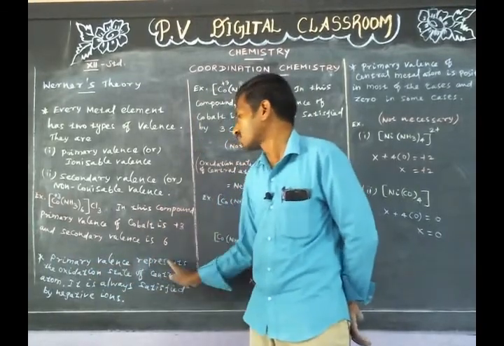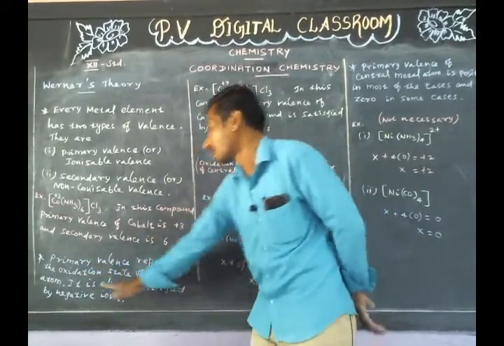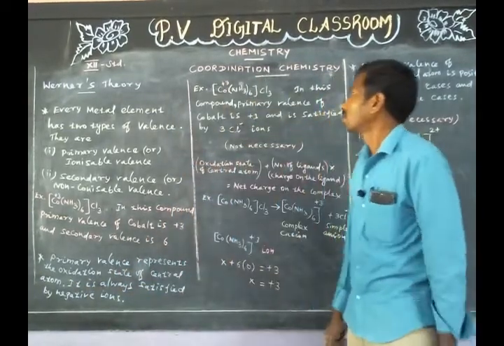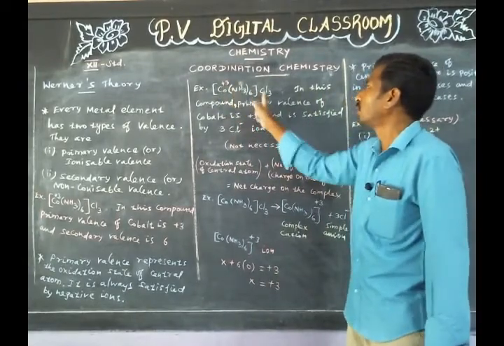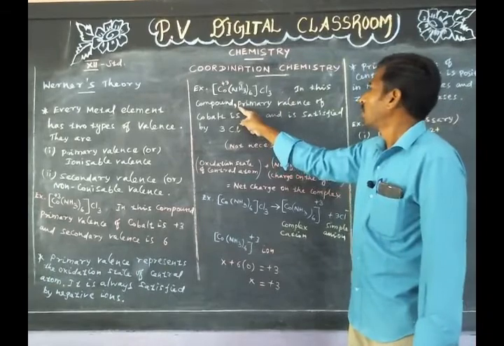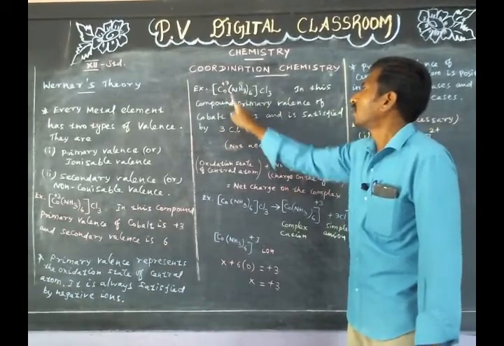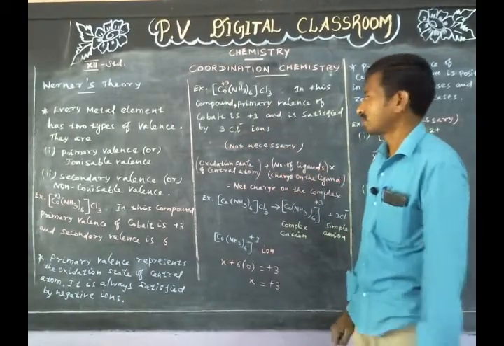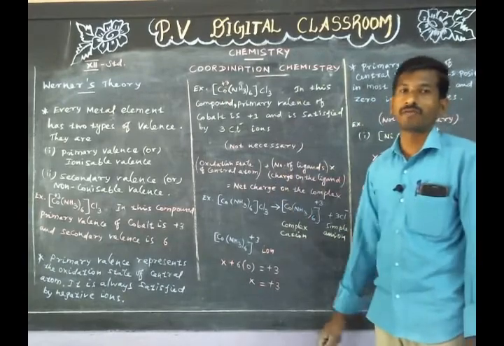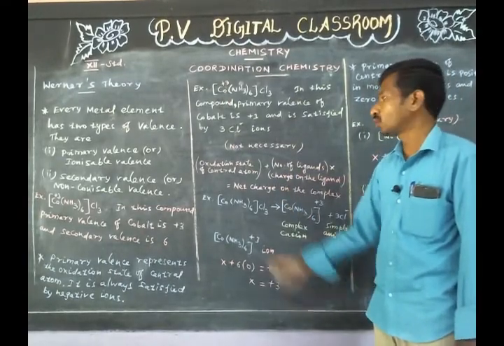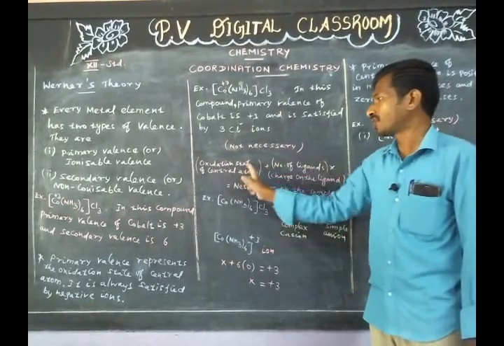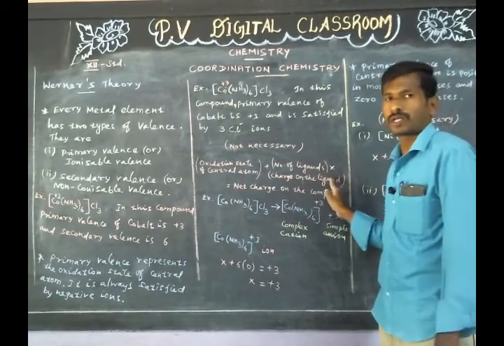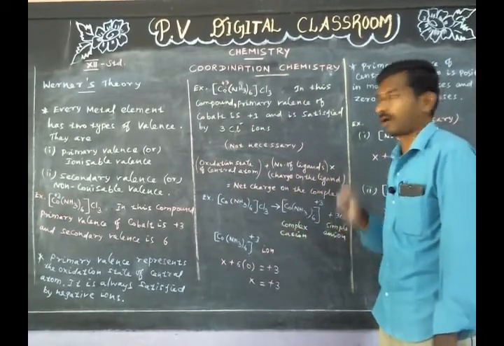Primary valence represents the oxidation state of the central atom. It is always satisfied by negative ions. Example, hexaamminecobalt(III) chloride. In this compound, primary valence of cobalt is +3 and is satisfied by 3 Cl- ions. To find out the primary valence of the central atom, we should use this formula: oxidation state of central atom plus number of ligands into charge on the ligand is equal to net charge on the complex.